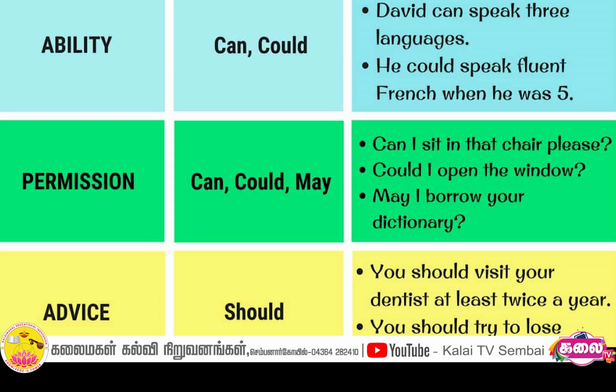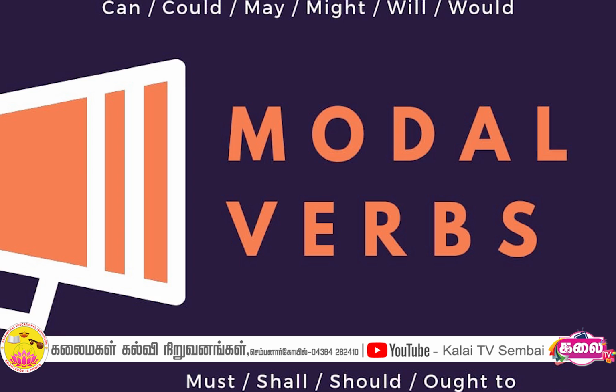First one is asking for permission. We use could for asking permission. For example, could I borrow your pen? And the second one is polite request. For example, could you say it again? It is a polite request. Could you say it again?